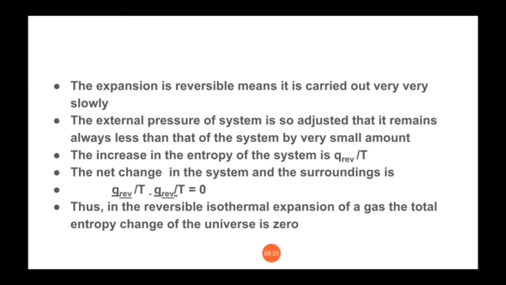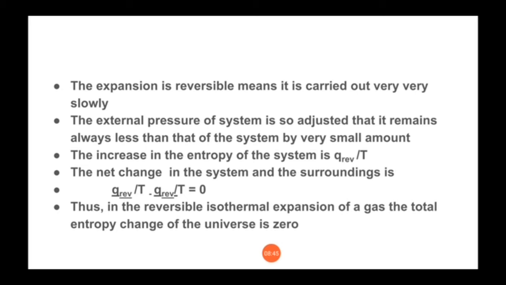The gas does some work, that's why we can write W is equal to minus P delta V. Well, W is work done by the system, P is pressure, and delta V is change in volume.